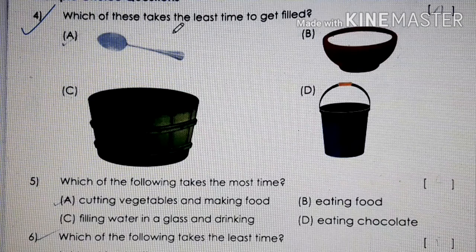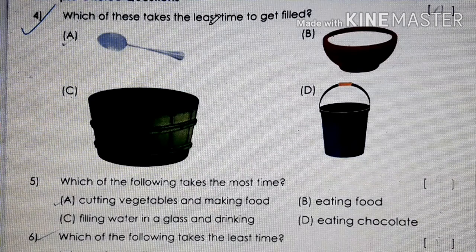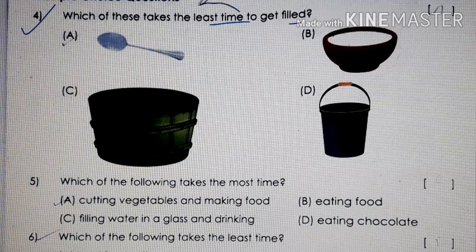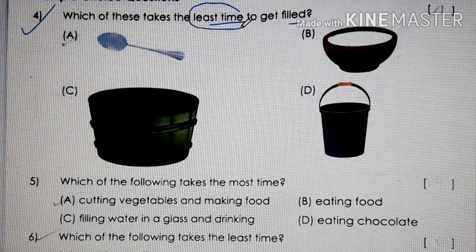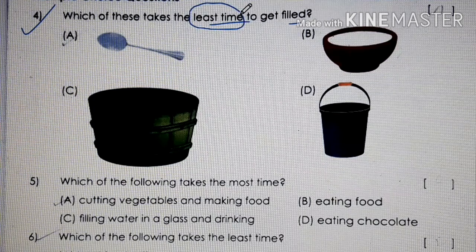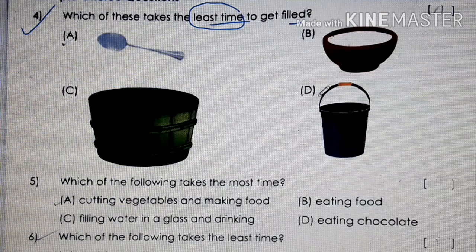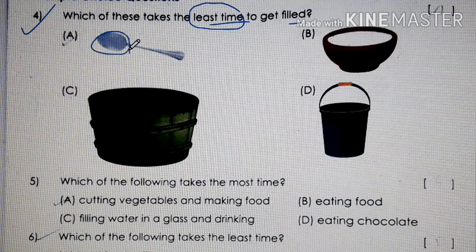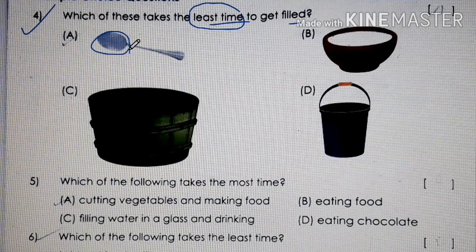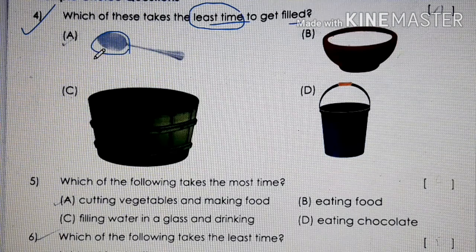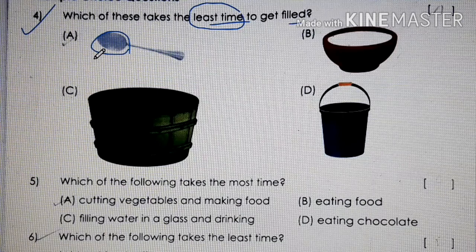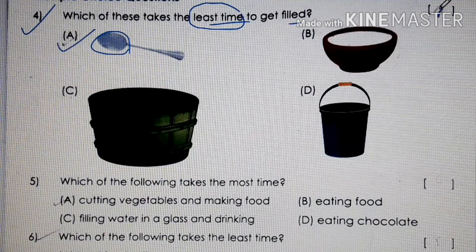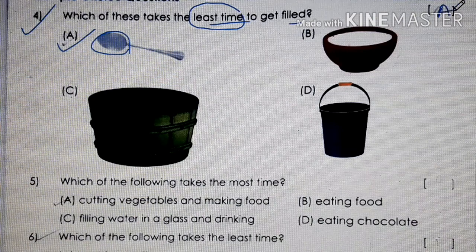Number 4. Which of these takes the least time to get filled? Least time, children, means the most less time. Now, which is small in size? Spoon, right? Spoon is small in size. So, it is very obvious that it will take least time to get filled, right? So, the correct option is A.